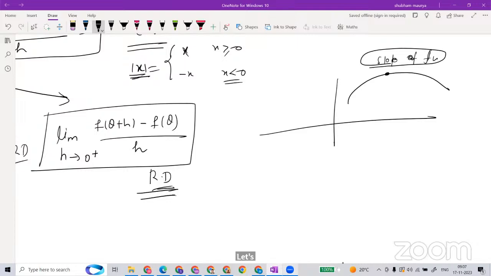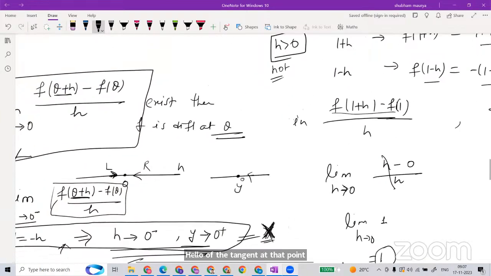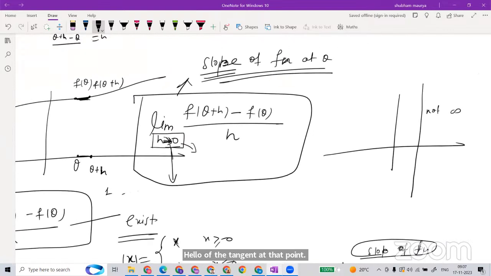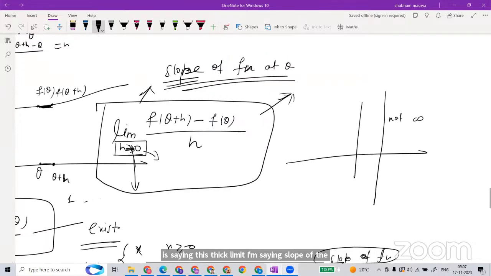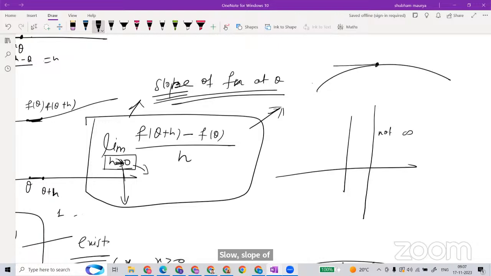Whatever limit you are getting at theta, where will you use it? It is the slope of the function at theta. That number is also the slope of a line which touches the curve at that point.